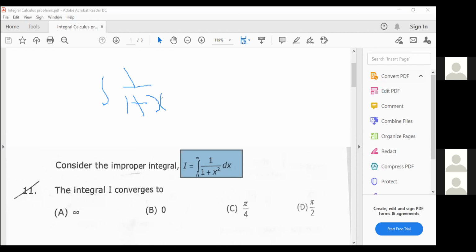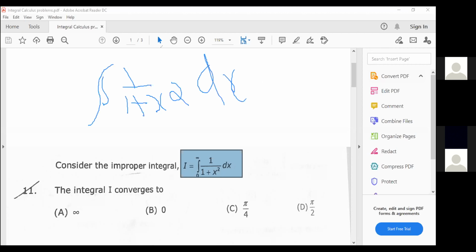Am I audible, guys? Am I audible, students? Yes, sir. Yes, tell me, anybody remember what is the formula of integration of 1 by 1 plus x square? Nobody remembers? Nobody knows the formula? Vignesh?